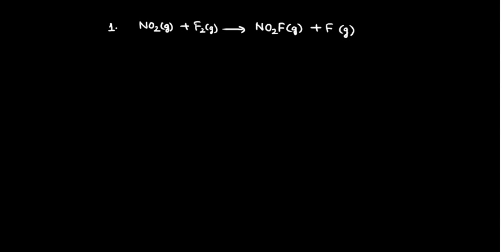Now in the next step, in the second step, what happens? NO2 further reacts with F giving rise to NO2F.